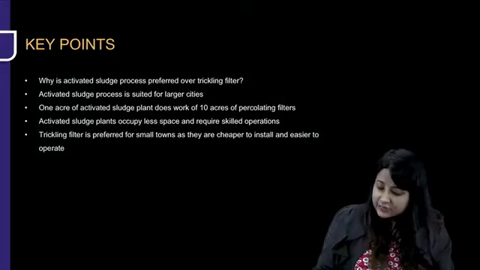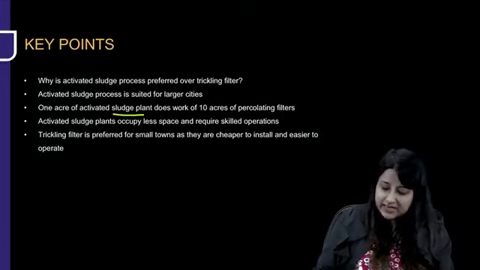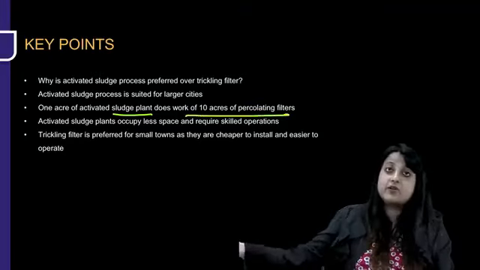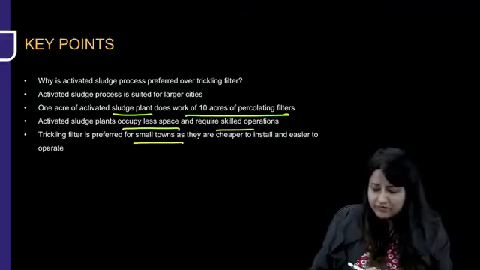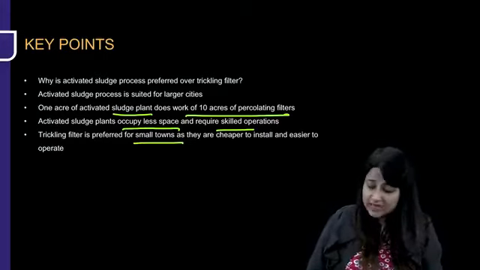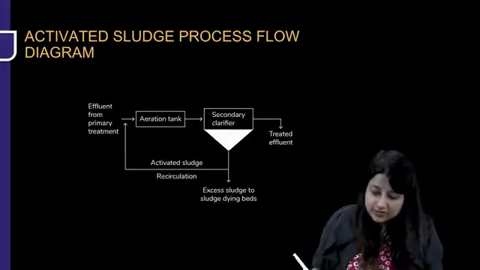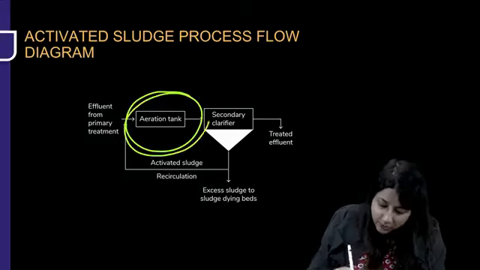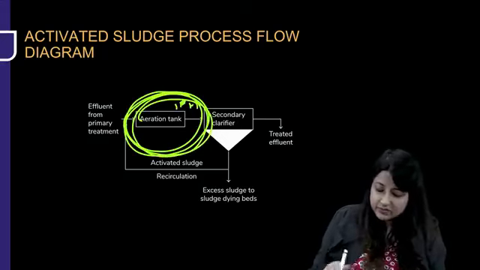So why is the activated sludge process preferred over the trickling filter? Because it is suited for large cities, as 1 acre of activated sludge plant does the work of 10 acres of percolating filters. Activated sludge plant occupies less space and requires skilled operation. Trickling filter is only preferred for small towns as it is cheaper to install. For larger cities, you prefer activated sludge. So if you see a diagram like this, remember the words aeration tank with activated sludge process.